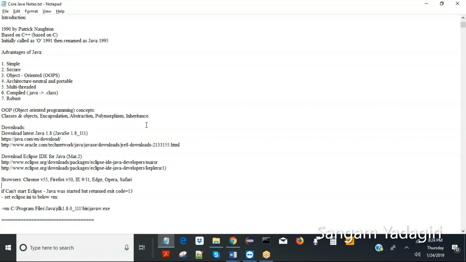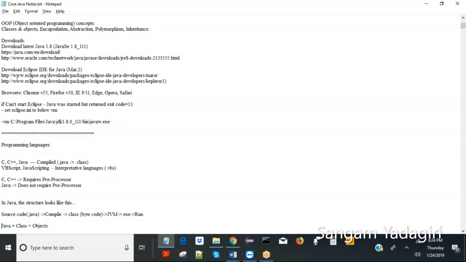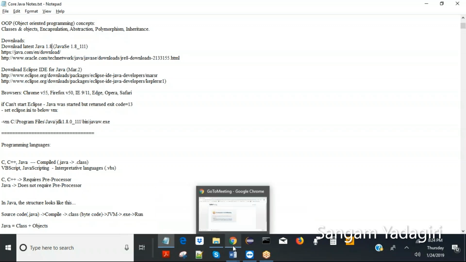Okay, so that's the history and introduction. Before we actually do the coding or programming, we need to download some software, install it and configure it. There are three things which we need to do beforehand. First and foremost, you need to make sure you have the right Java, which is the latest version of Java, which is 1.8 right now. Just download it. All you need to do is Google download Java and you will download it. It's as simple as that.